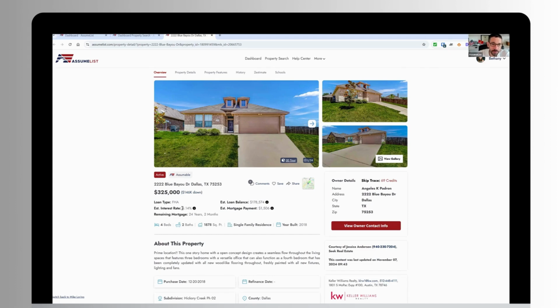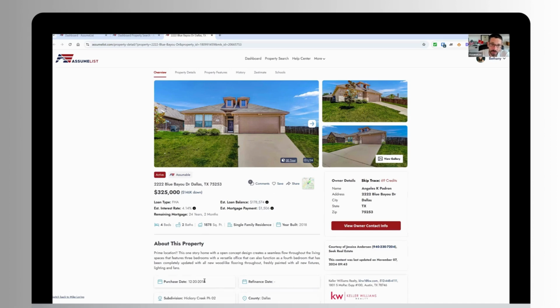We also can see that the loan type is FHA and it has an interest rate of about 4%. And I assume this is because whatever the interest rate was at the time that this buyer purchased it was about 4%. The loan balance is about $178,000. So in this particular example, we use the loan balance relative to the for sale listed price to calculate the down payment. And that down payment amount is what allows us to set our filters based on what the cash availability is for a particular buyer.